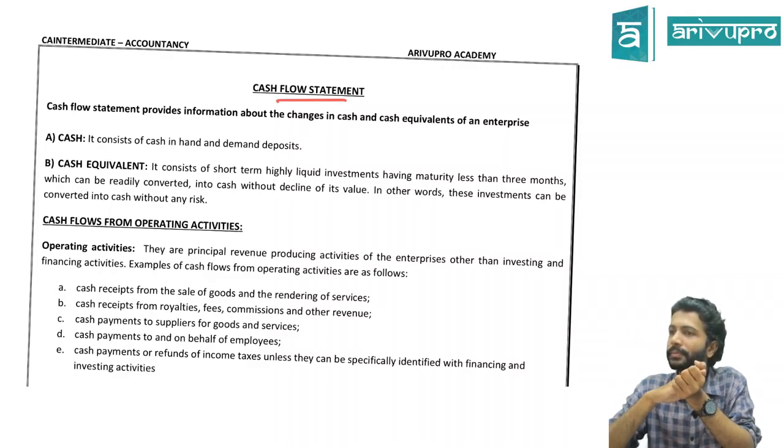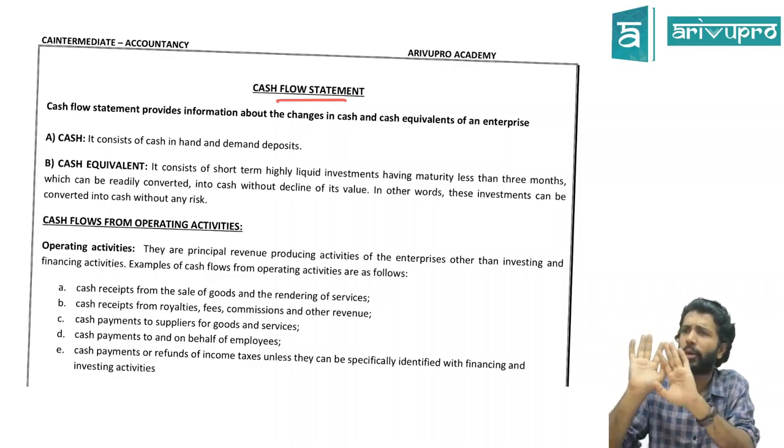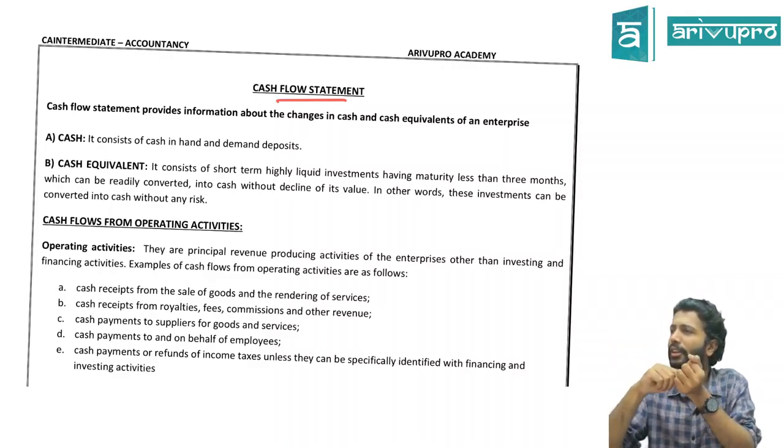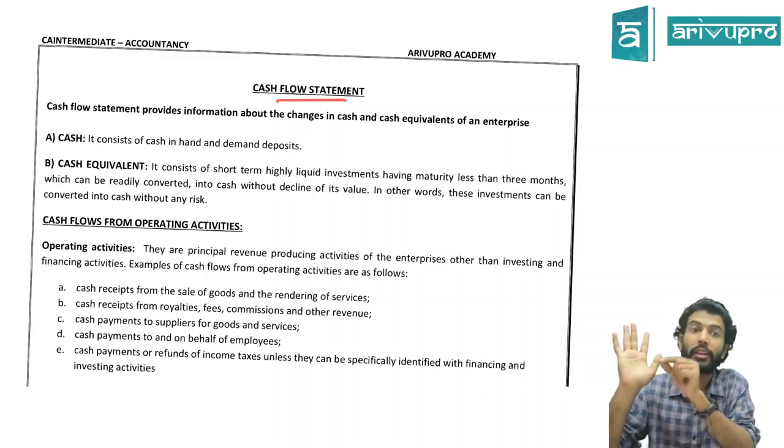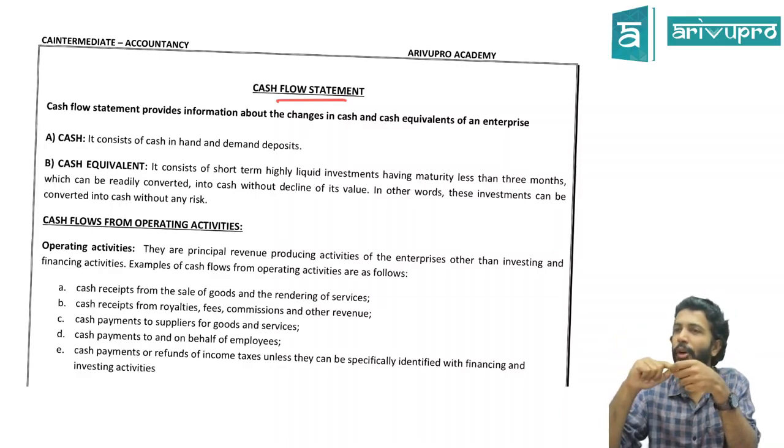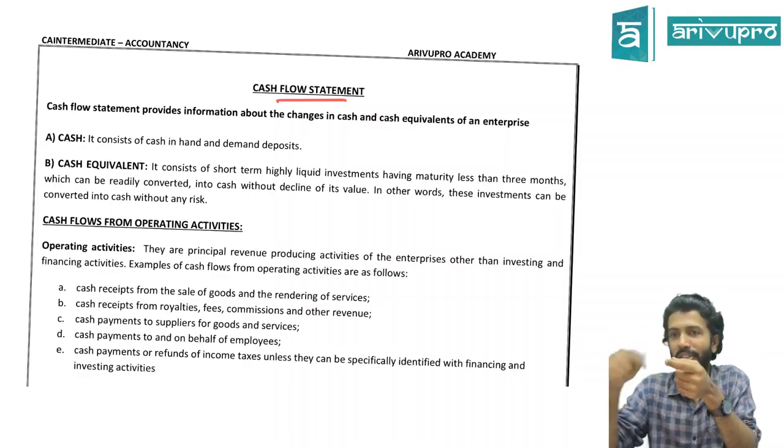That means it is like a loan we have given to him. Yes or no? That means loan given is part of your investment, not loan taken. But debtors is part of your operations. That means the amount given to him, debtors, will also be part of operating cash flow.